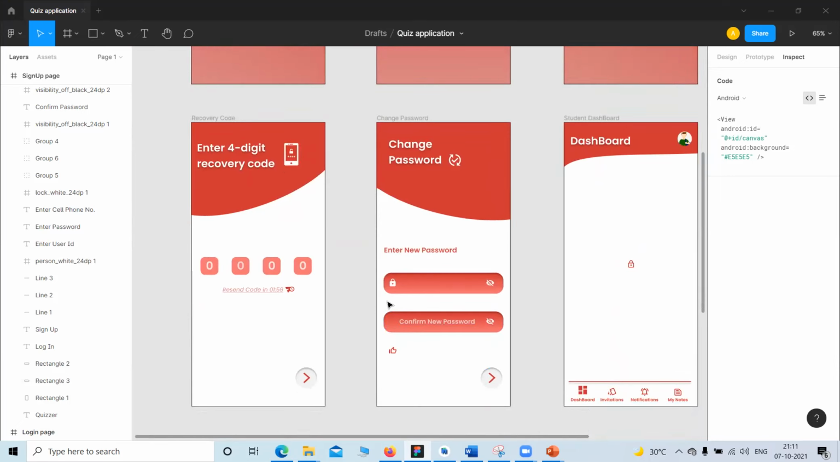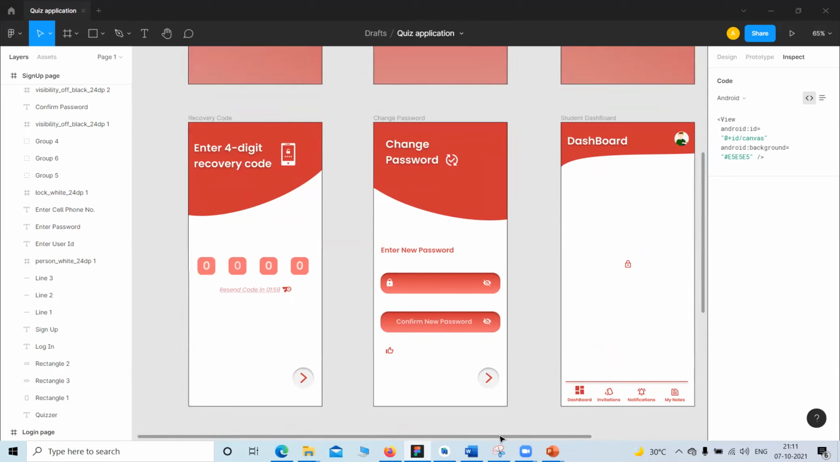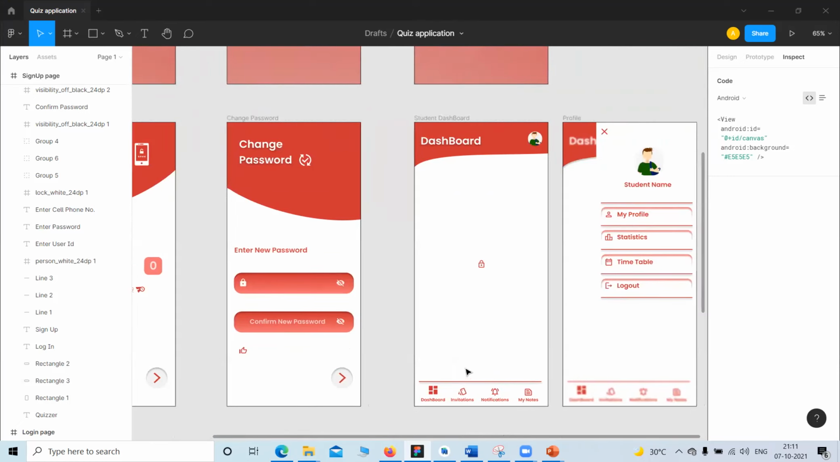I needed some of the icons for the Android application, so I just fetched them from outside, from the respective places.